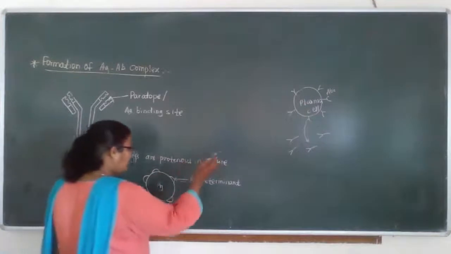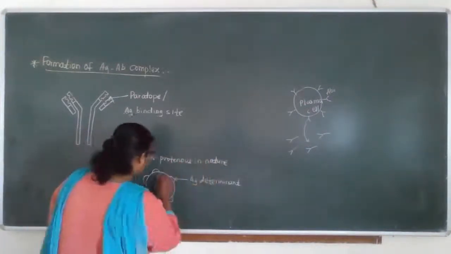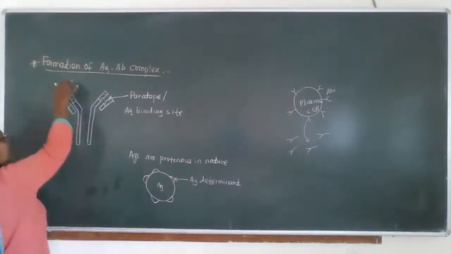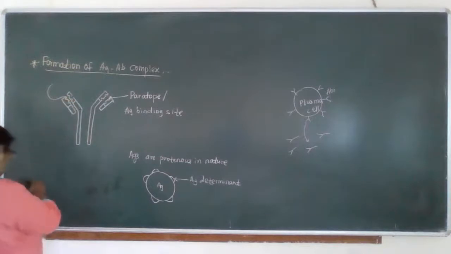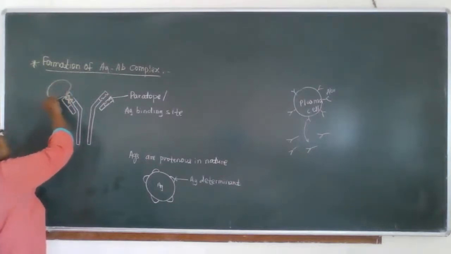So when the antigen invades our body, at that time these antibodies go towards it. Suppose this is the antigen and this is the antigenic determinant site, which gets fixed into this site, and now the antigen is blocked.